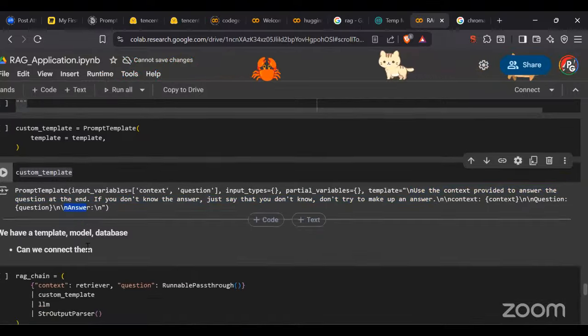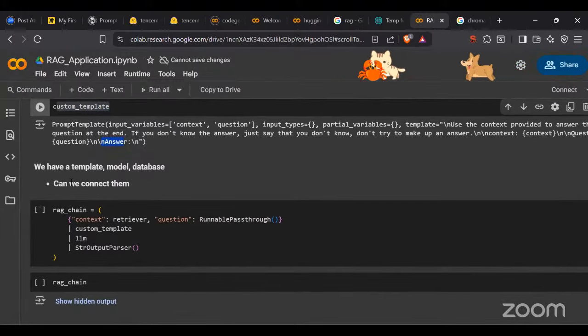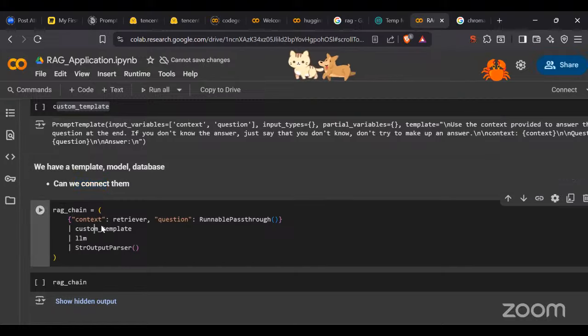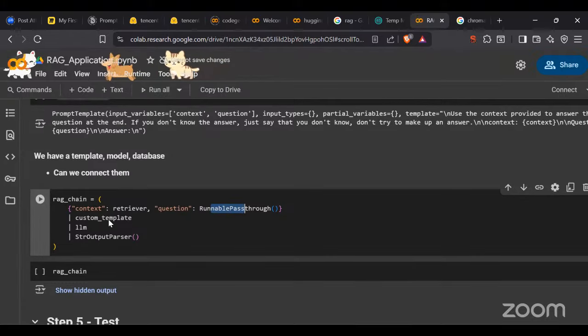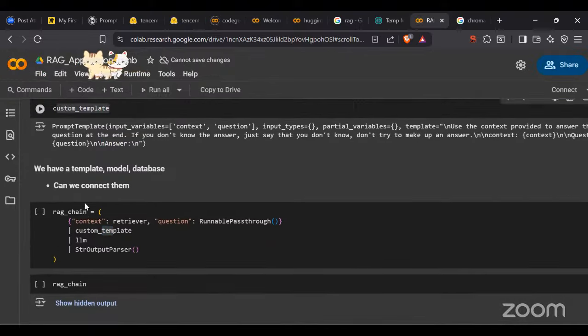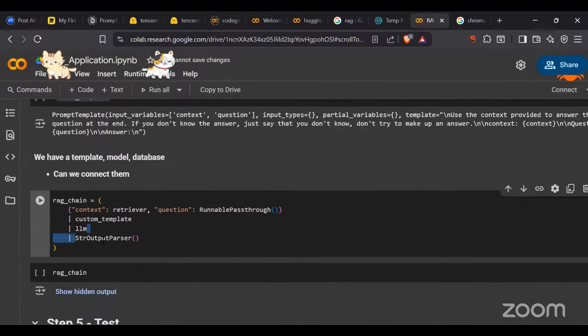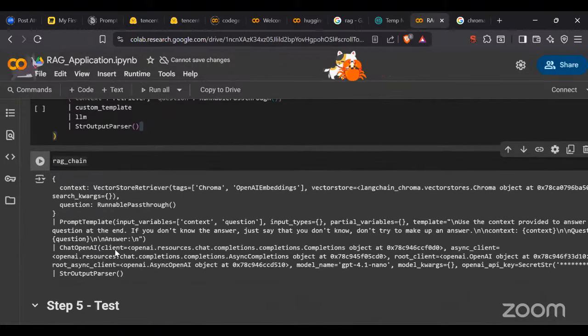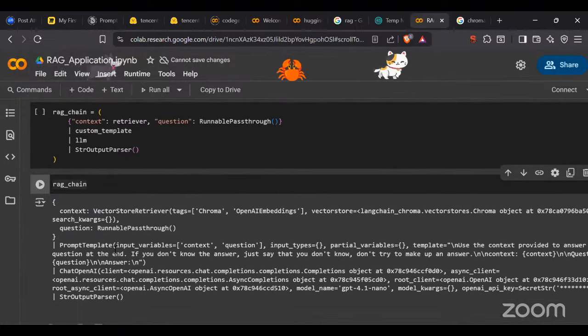Now that we have implemented the custom template, here we can connect our RAG. So the RAG chain is equal to the context retriever, my question will be there, and then a runnable passthrough so that we can get a string output. Okay, this is the custom template that I've created. Then after that I use our LLM and then our string output parser, so that we get the generated output in a string format. That's what we did, and then I created my RAG chain. Okay, my RAG chain has been created.